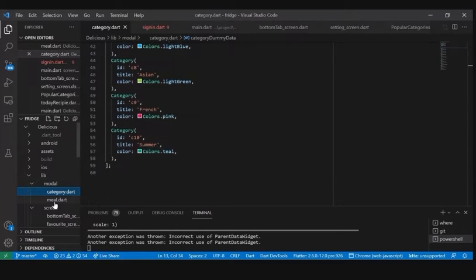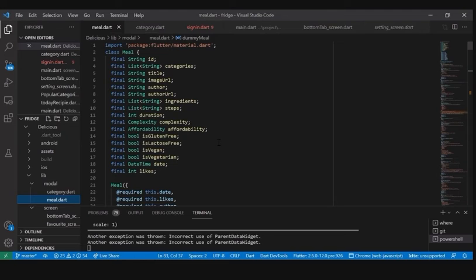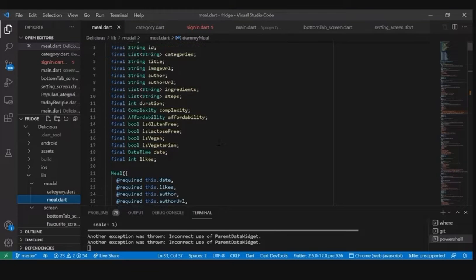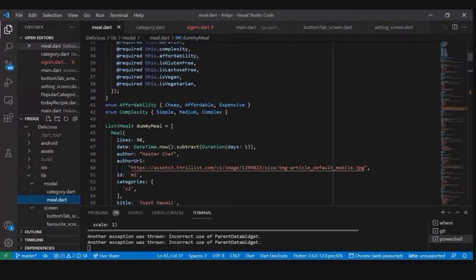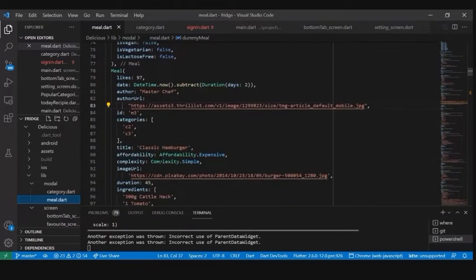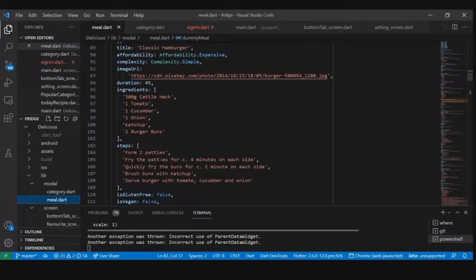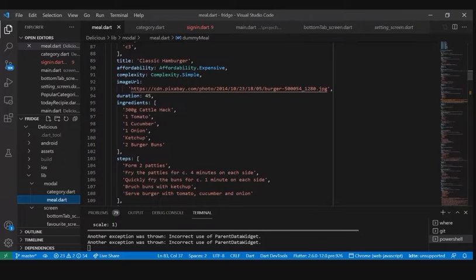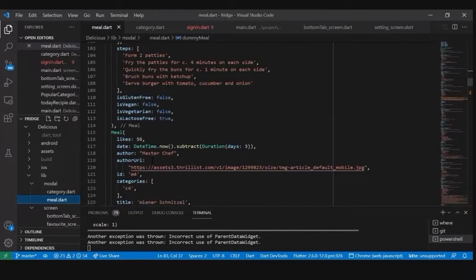In the meal file, we have provided the meals, the photo, the category, the steps for preparing that meal, and the ingredients. As you can see right there, we have the image URL, the duration for cooking that meal, the ingredients, and steps.